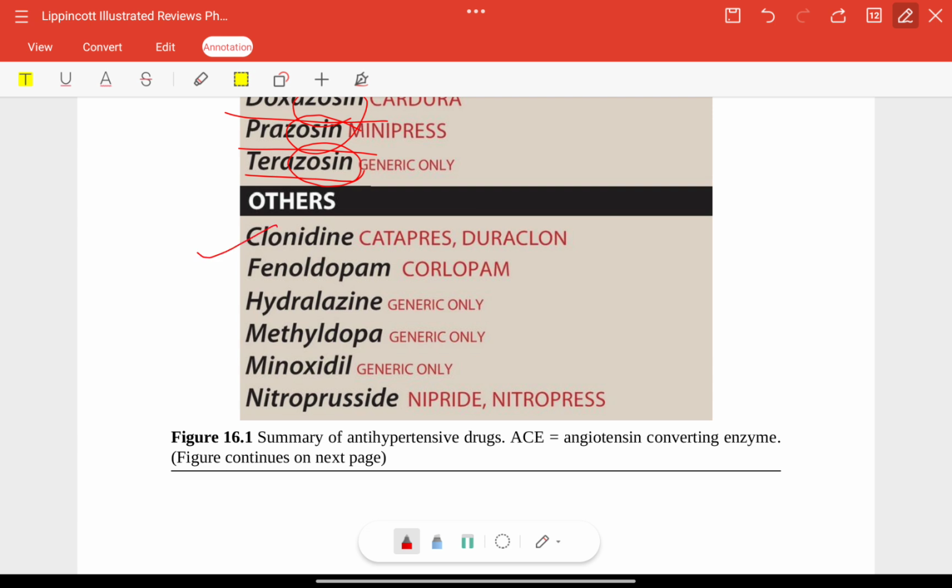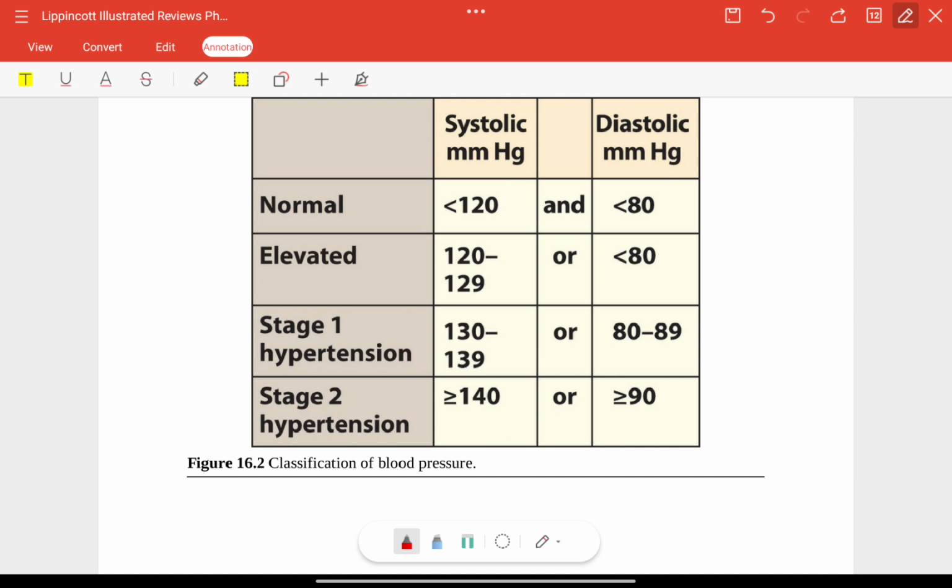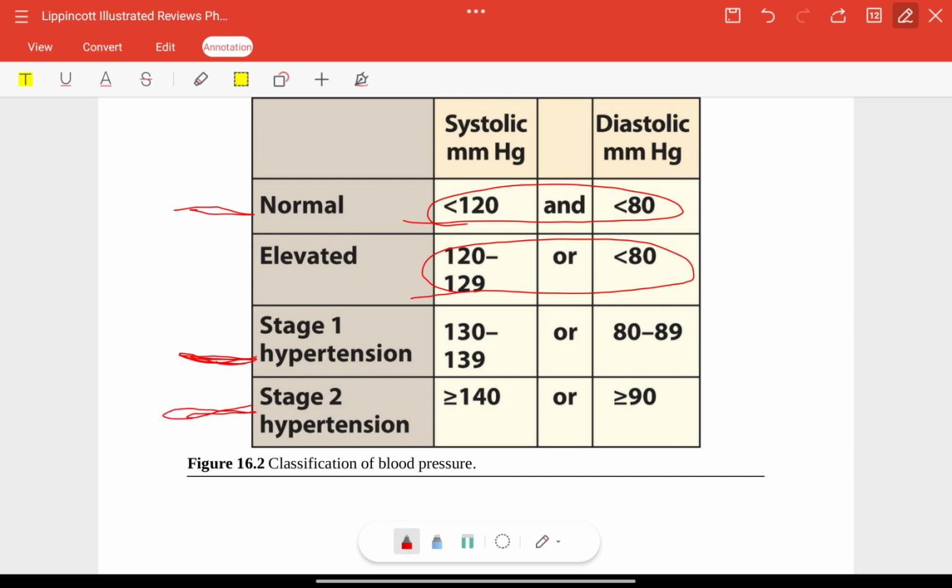Others are clonidine, fenoldopam, hydralazine, methyldopa, minoxidil, nitroprusside. These are some of the centrally acting drugs. Now this is the classification of hypertension: normal if it is within the limits of 120 by 80, elevated if it is below 130 by 80. Stage 1 hypertension is when your BP remains above 130 or above 80 in two settings. Stage 2 hypertension is if your BP remains elevated above 140 and 90 in consecutive settings.